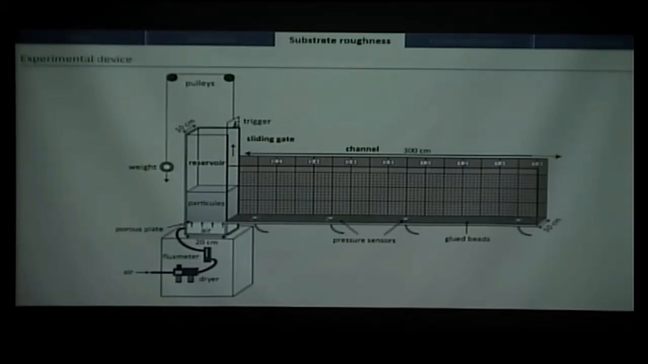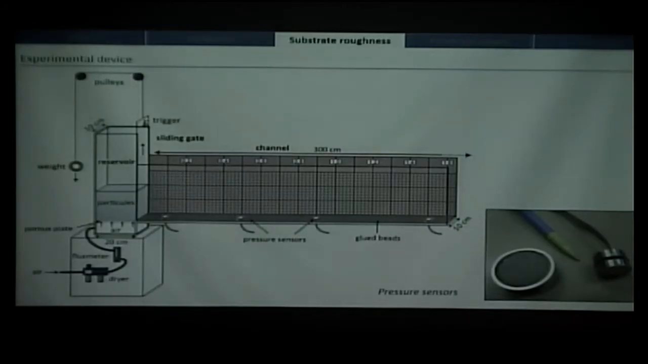To film everything, I use a fast video camera, because the experiments are rather fast, they last for 1 or 2 seconds, so I have to have more images to analyze. And I use pressure sensors here, which are fluid pressure sensors, just to measure the pore pressure inside the flow. And I put them in different locations to measure the fluidized state of the flow during its propagation.